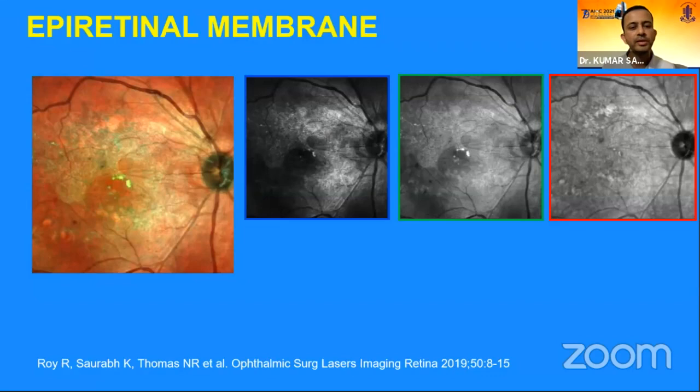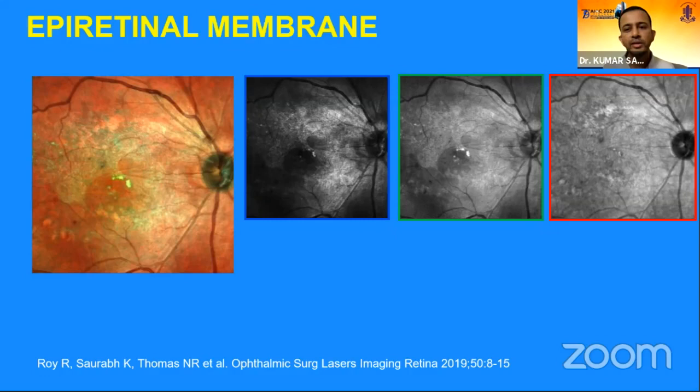Since greenish hue is superficial, and epiretinal membrane is superficial, any abnormality on the surface will appear as greenish hue. And since the laser channel which is responsible for imaging the superficial structures is blue, epiretinal membrane is clearly seen on the blue reflectance image, which is marked by the blue square on the outside.